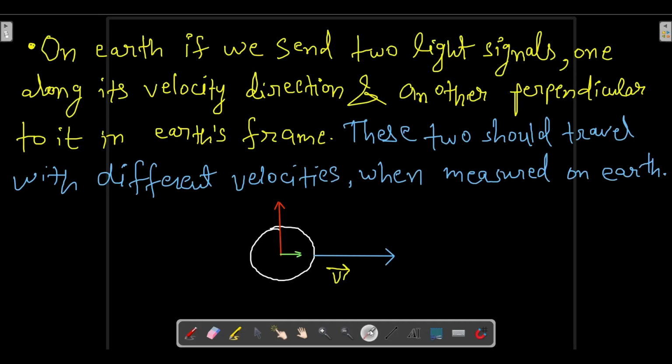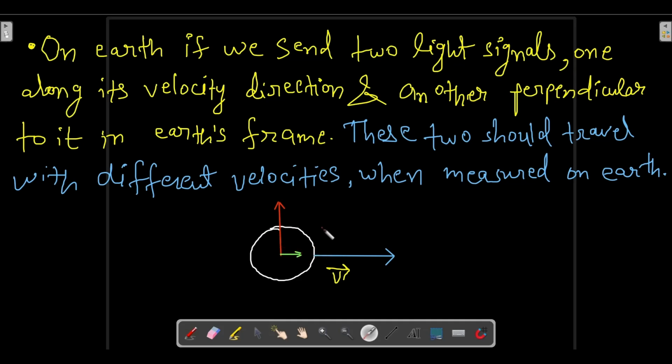On earth, the planet earth, this is its orbital velocity v in the rightward direction, that is its motion around the sun. On earth, if we send two perpendicular light signals, one along its velocity direction, this green one, and another perpendicular to it in the earth's frame. This light signal is perpendicular to the velocity of earth, and this light signal is parallel to the velocity of earth.